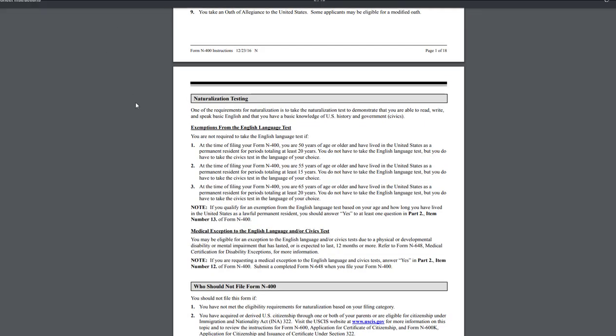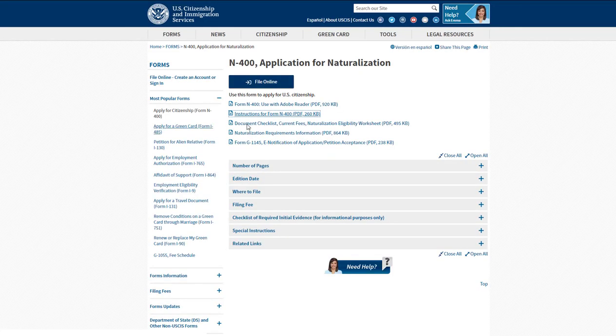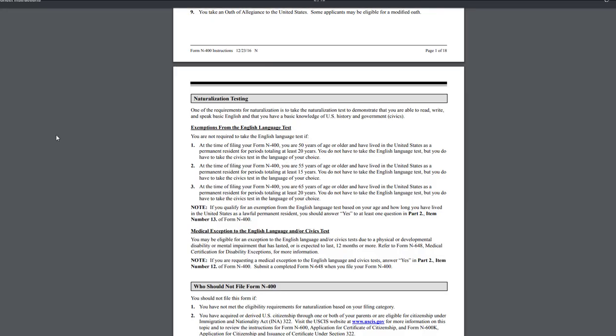So before we jump too much into the conclusion, let me quickly go over a few things when it comes to the process, especially the naturalization testing. You will be able to read all of that in the N400 instructions. I definitely recommend downloading it here. Here's that link. And just reading through the whole of it.